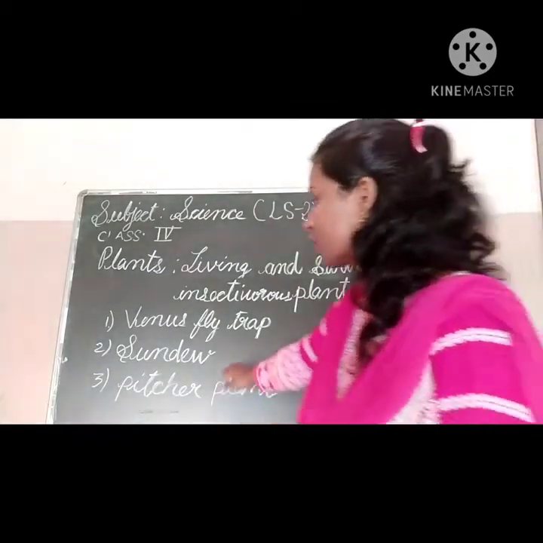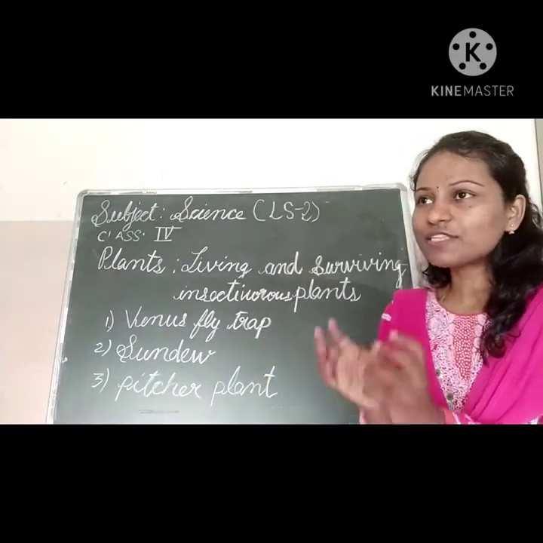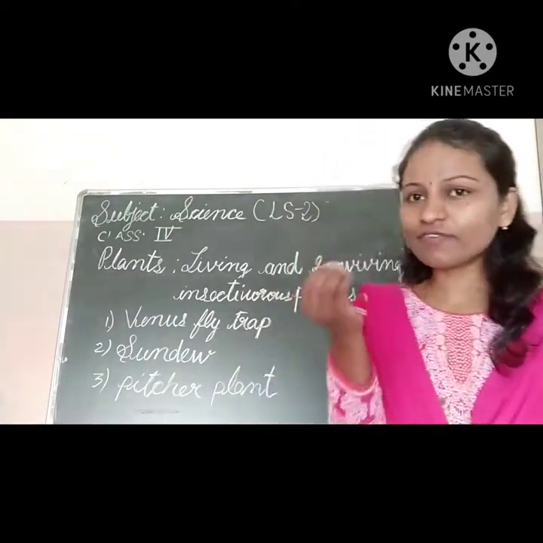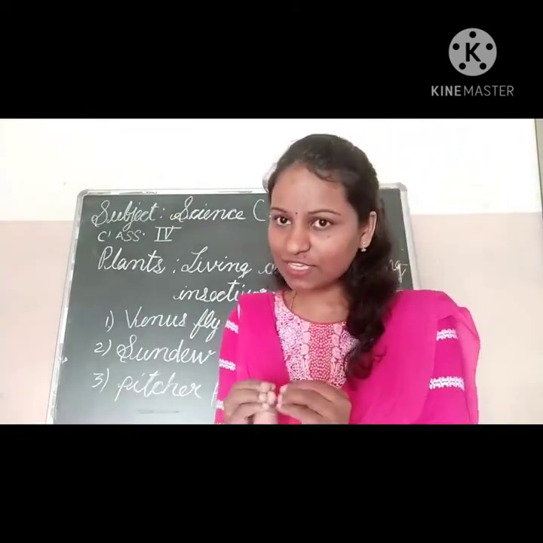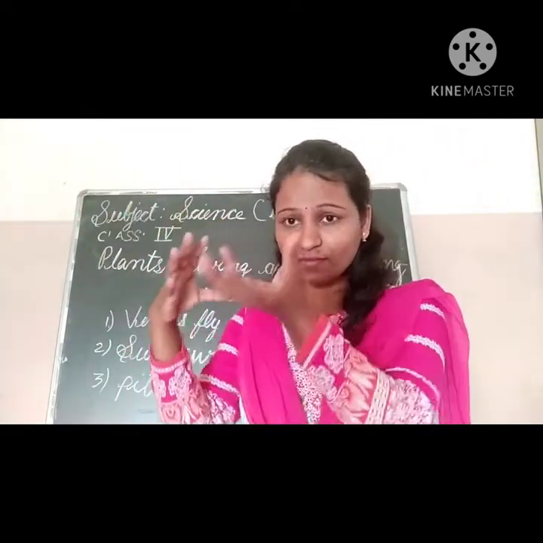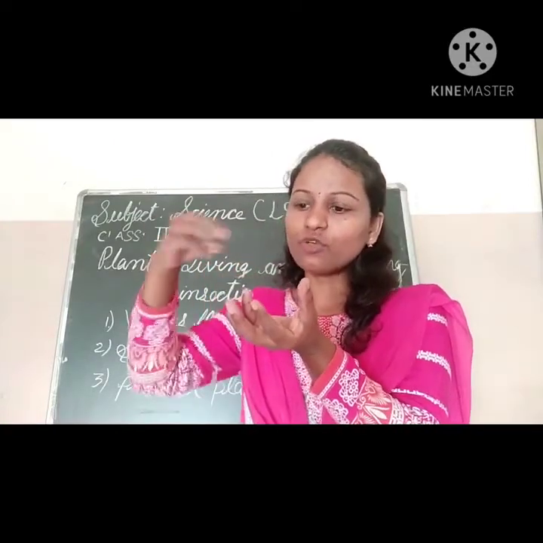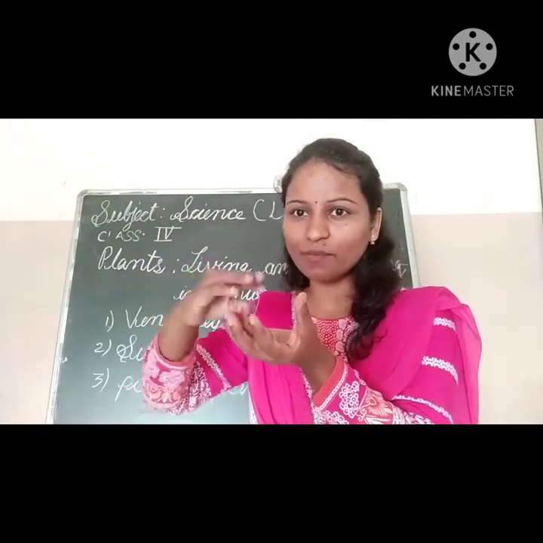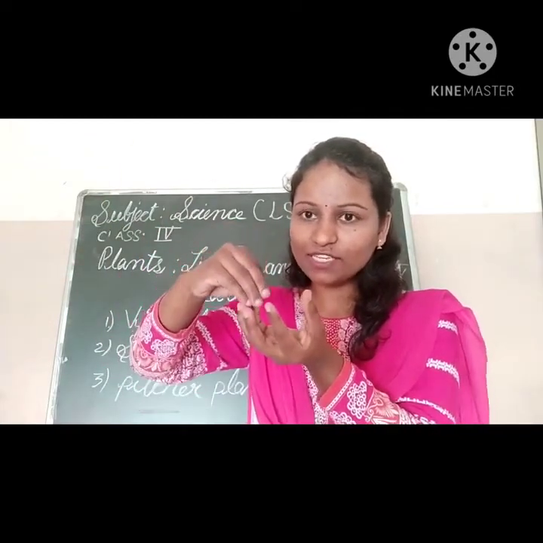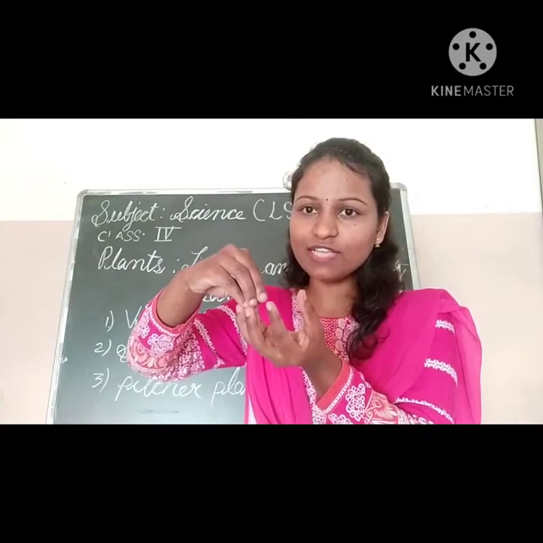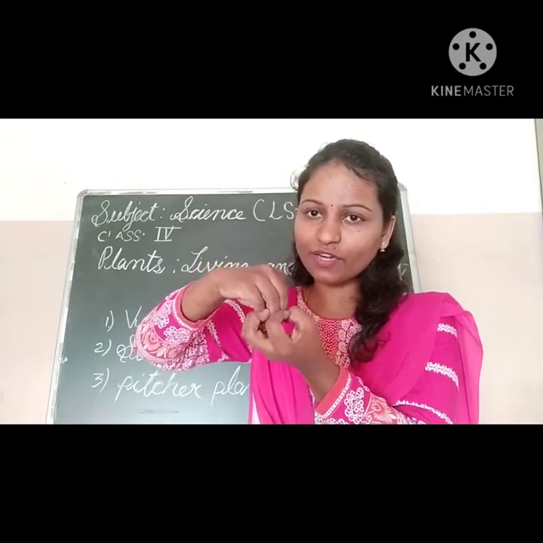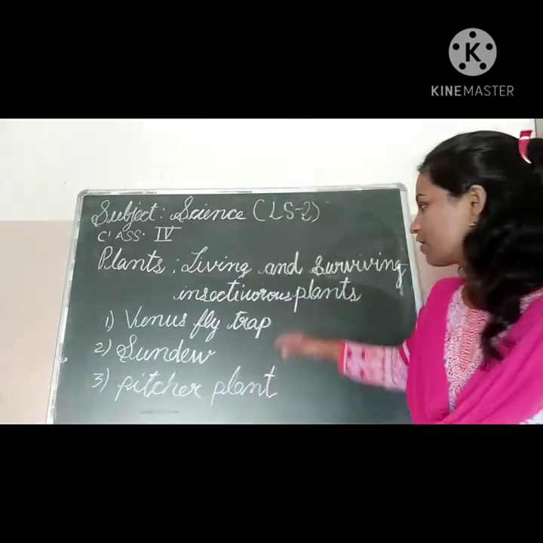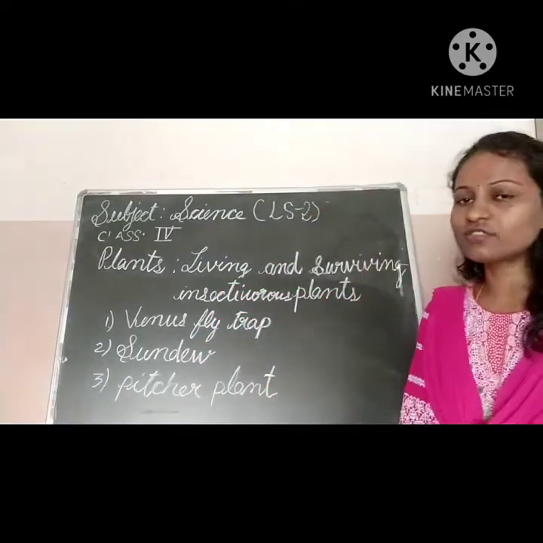Okay children, and next one is sundew. Sundew is very attractive and very sticky in nature. They have stamens outside which are very sticky. Whenever butterflies or honeybees are attracted to this, what happens? They stick to these stamens, and the plant automatically covers and traps them, and that is the food of the plant. Okay, that is about the insectivorous plants.